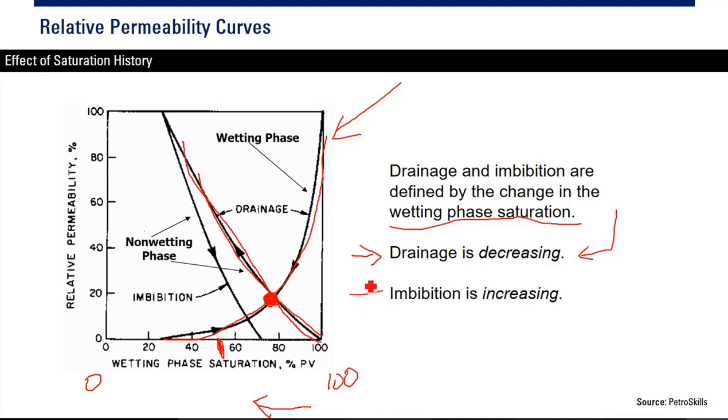And in imbibition, the wetting phase saturation is increasing, so we move to the right. For water wet, water saturation will increase in the imbibition process. An example of imbibition is water injection or water flood for water wet rock. If we have water flood in water wet rock, we do imbibition, and the water saturation will increase.